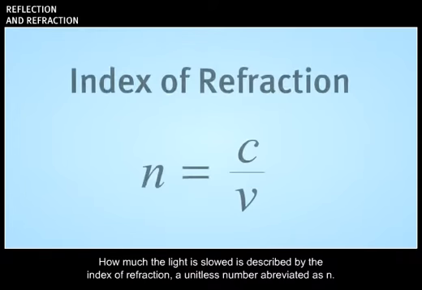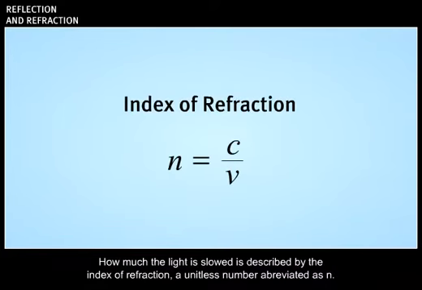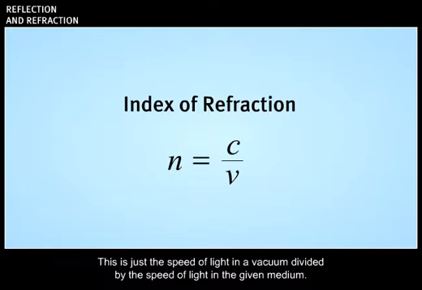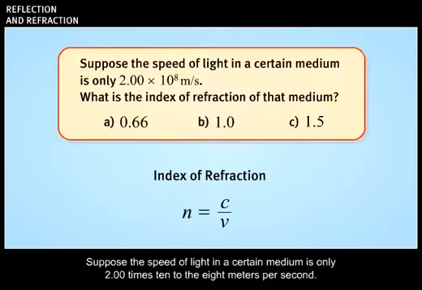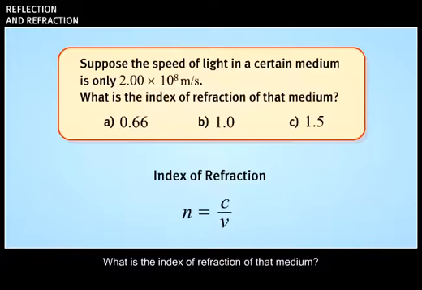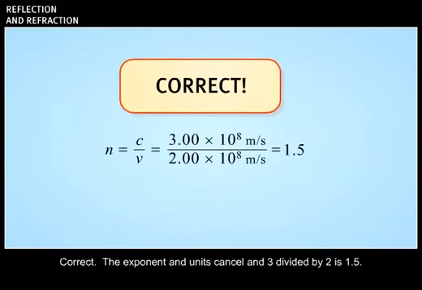How much the light is slowed is described by the index of refraction, a unitless number abbreviated as n. This is just the speed of light in a vacuum divided by the speed of light in the given medium. Suppose the speed of light in a certain medium is only 2.00 times 10 to the 8 meters per second. What is the index of refraction of that medium? Correct. The exponent and units cancel, and 3 divided by 2 is 1.5.